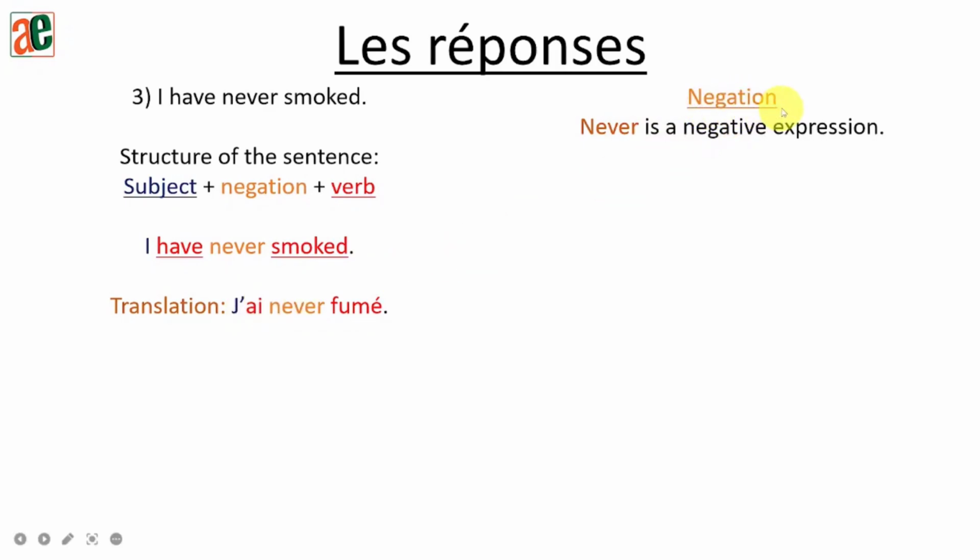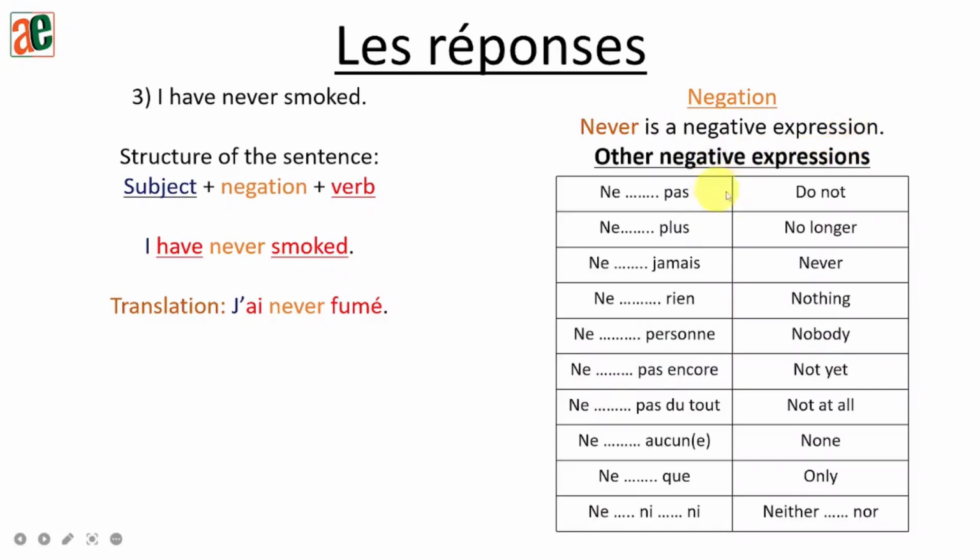The negation part. Never is a negative expression. So according to our table for the negative expressions, never in French becomes ne jamais. Okay? And as we mentioned before, we said ne right after the subject. That's what we did. The subject is here. I'm putting ne here. Now, jamais normally should be after the verb, but here we are in passé composé.